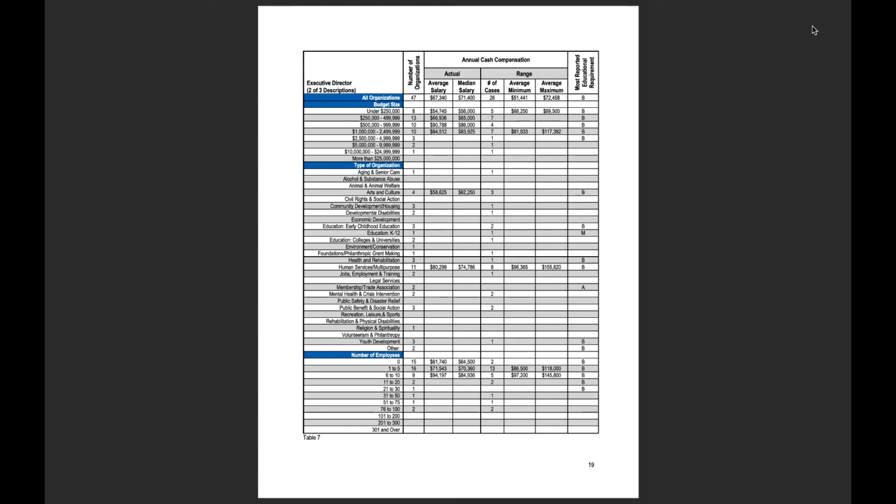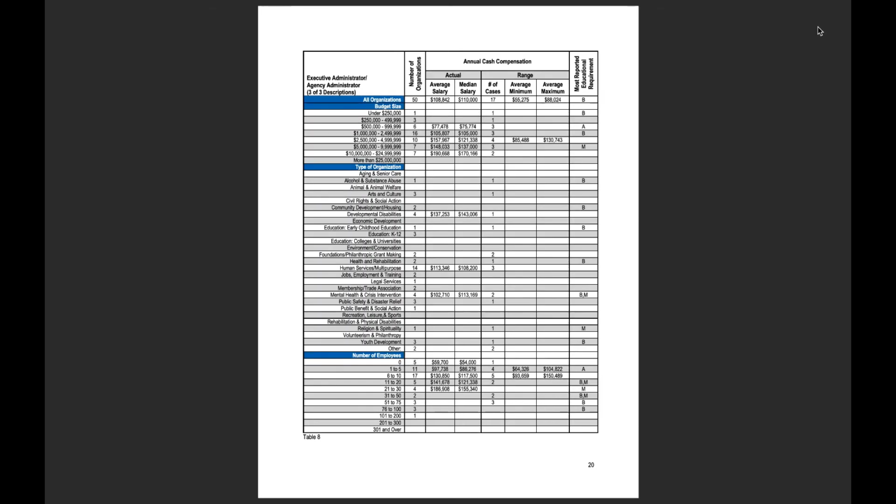The executive director position has 3 different descriptions, 3 different definitions for that position. And so this is the second of those 3, and you see the information for that here. And this is the third of that executive director position, the third of 3 descriptions, and that information provided here.